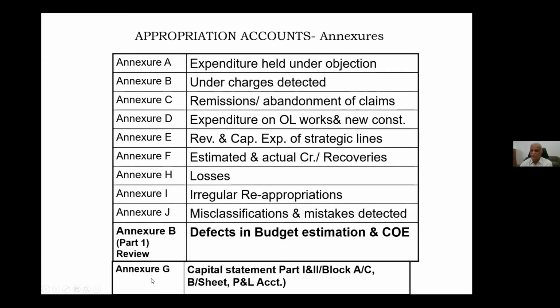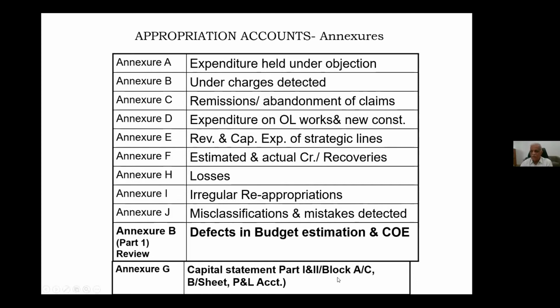Then annexure G. Now you can see these are the 10 statements, annexure A to annexure B part 1 review, that is say annexure K. Except annexure G, these are 10 statements. And I also told annexure G has 3 statements. So that annexure G is nothing but there are 3 statements I told.